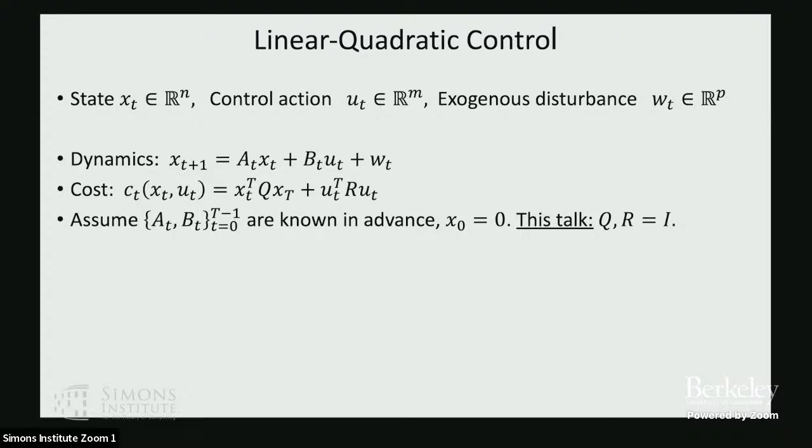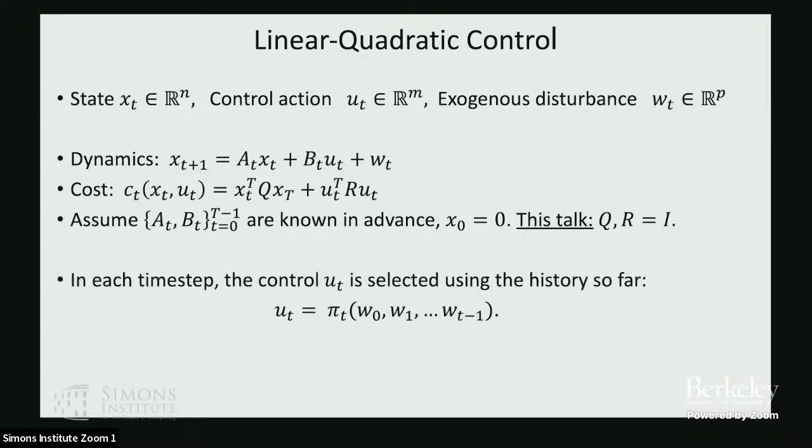In this talk, I'll assume that the dynamics are known and the initial condition is x_0 equals 0. And for simplicity, I will also assume that these matrices Q and R are just the identity, but I want to emphasize that's only for the talk. It just makes the talk simpler. In general, they can be arbitrary positive definite matrices.